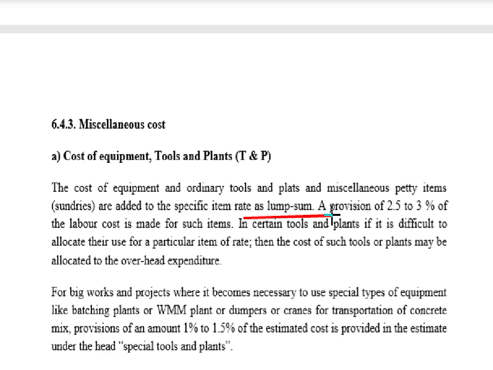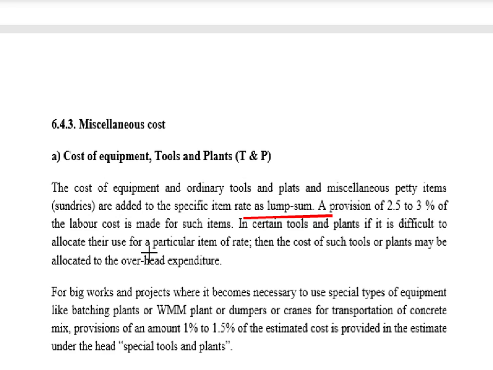A provision of 2.5 to 3% of the labor cost is made for such items in certain tools and plant. If it is difficult to allocate their use for a particular item of work, then the cost of such tools and plant may be allocated to overhead expenditure.